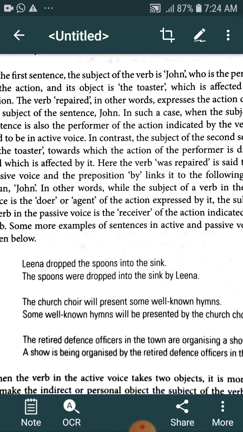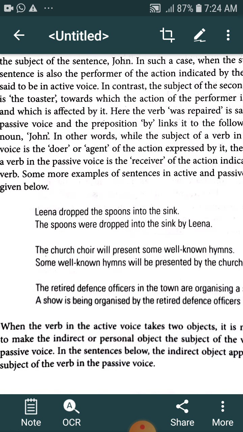Then, church choir will present some well-known hymns. So some well-known hymns, that object, becomes the subject in the second sentence, and will be there, and after that we have to use the be form, and after that the past participle presented, then by, and then church. In this way we have to change sentences.